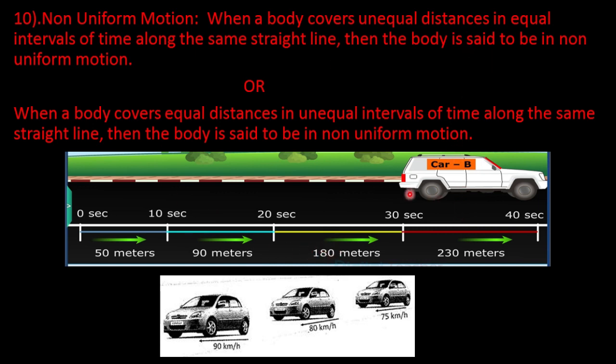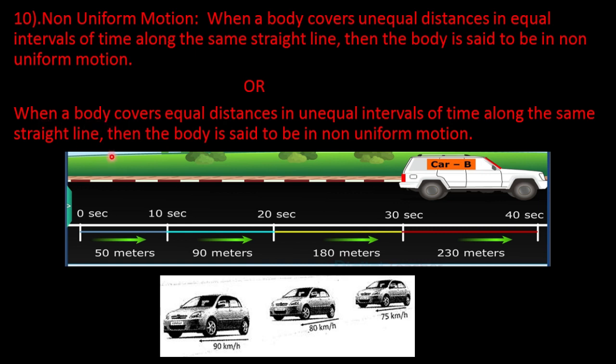And so on. The car is covering different distances in equal intervals of time in a straight line. Every time interval is fixed, that is 10 seconds, but the distance covered varies, that is 50 meters, 40 meters, 90 meters, again 50 meters. So, non-uniform motion can be defined as when a body covers unequal distances in equal intervals of time along the same straight line.